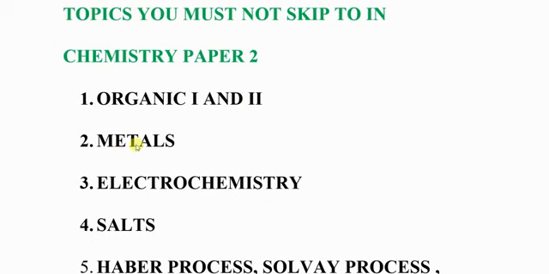Topic number 2 is metals. Metals cannot miss an exam because students don't like reading the metals. Therefore, metals is repeated each year. Every year, metals are there. What about electrochemistry? Electrochemistry is another topic which will always be there. Electrolysis, the electrochemical cells, that one will not miss. Therefore, these are the marks.